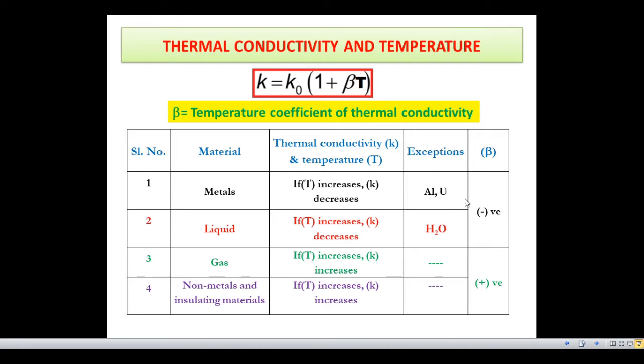Here beta is negative for metals. The same phenomenon is observed in liquids also. Here also, if temperature increases, then thermal conductivity decreases, except for water. In case of gases and non-metals, if temperature increases, thermal conductivity K also increases. That means beta is positive for gases, non-metals and insulating materials.